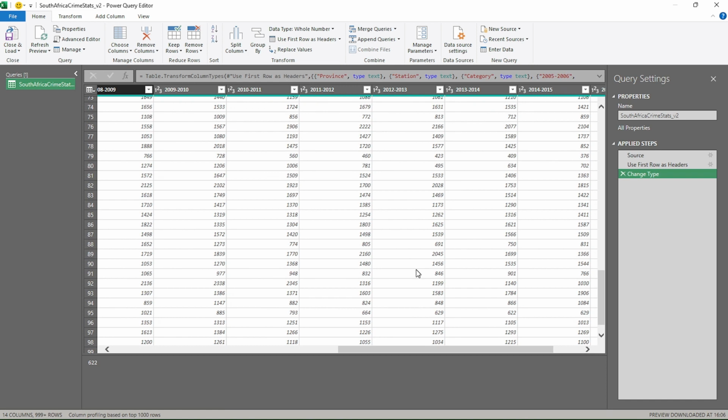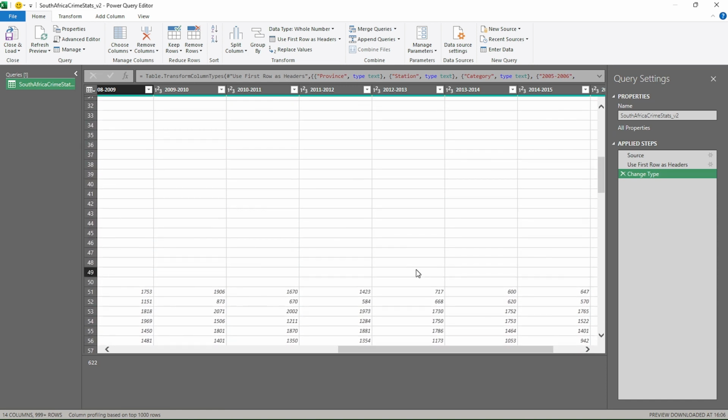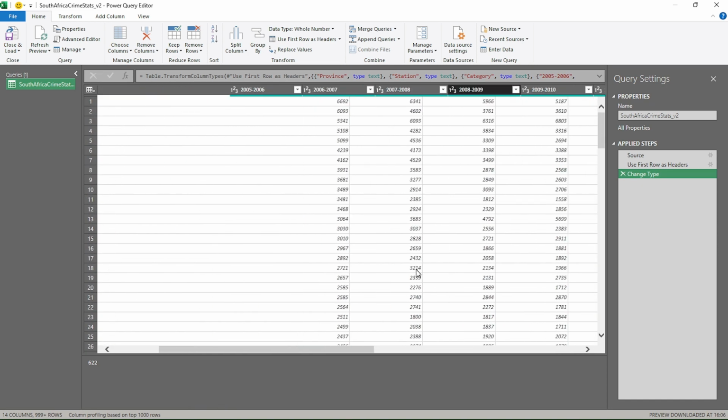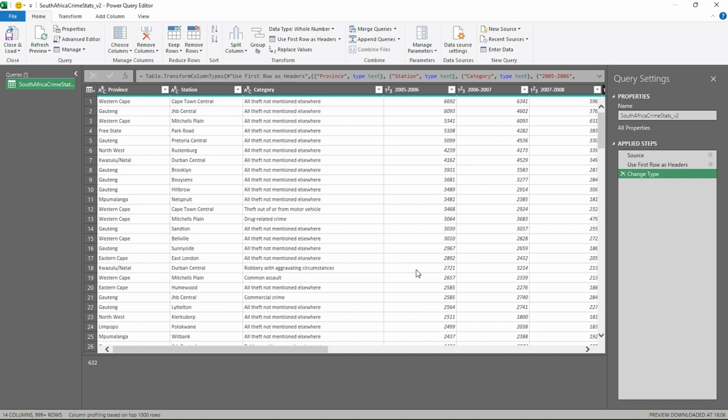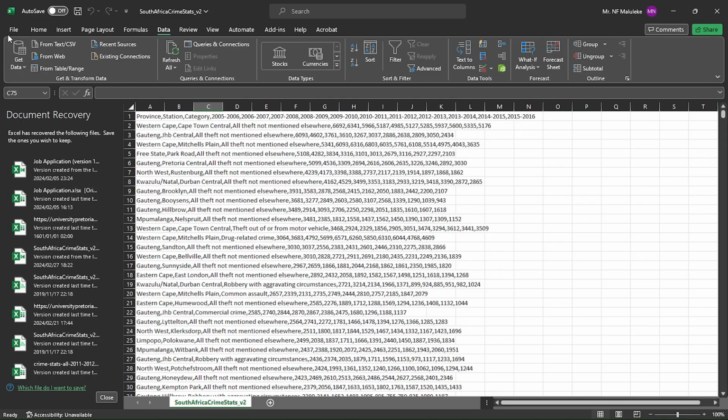So if I go through this entire data set, I realize that there are no null values, and here we don't need to remove any duplicates because of the nature of the data structure of this data set. If we were to remove duplicates, you can see that the provinces are duplicated, but they are duplicated because they correspond to specific police stations. So we can go and close and load it directly, because we don't need to do any cleaning here. It is already cleaned. So close and load.